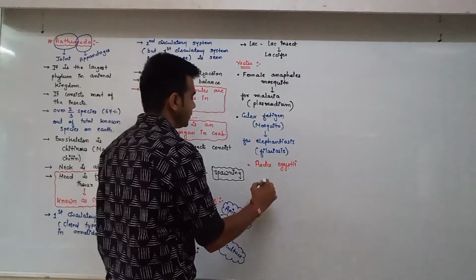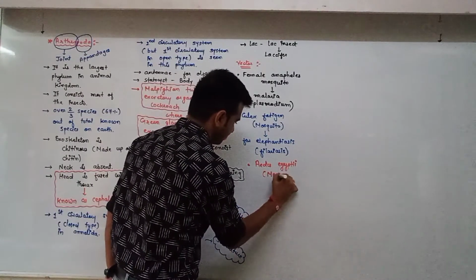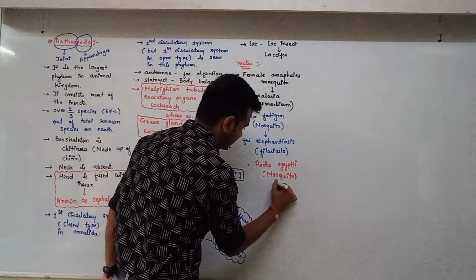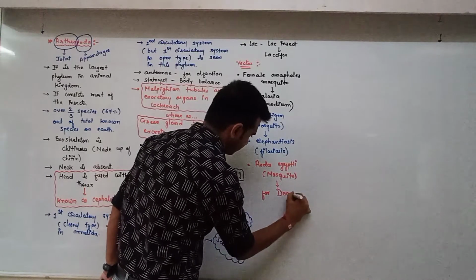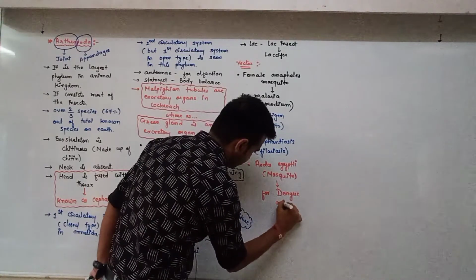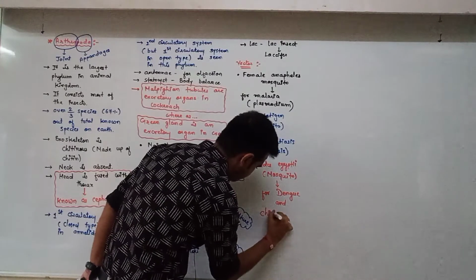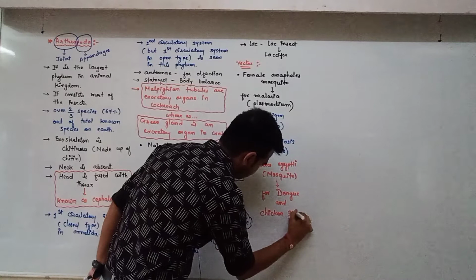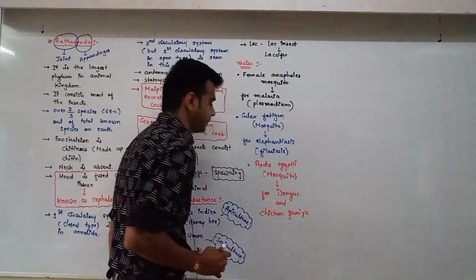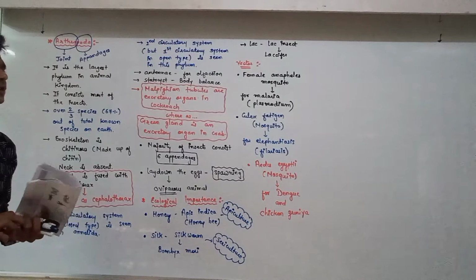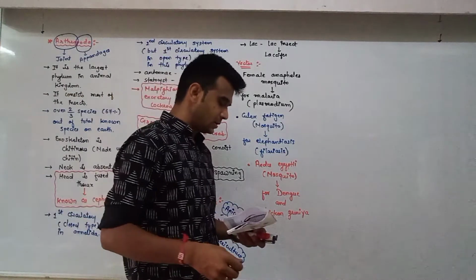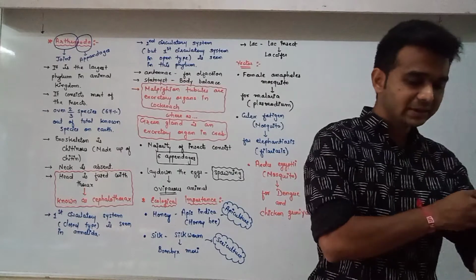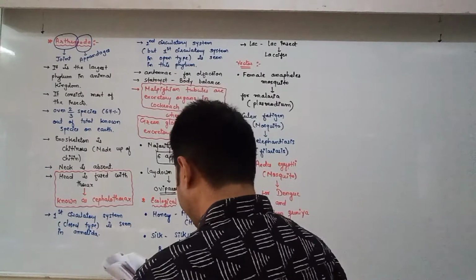Aedes aegypti mosquito is the vector for dengue and chikungunya. So this mosquito acts as a vector for particular disease. Gregarious pest, Locusta or locust, we say grasshopper.